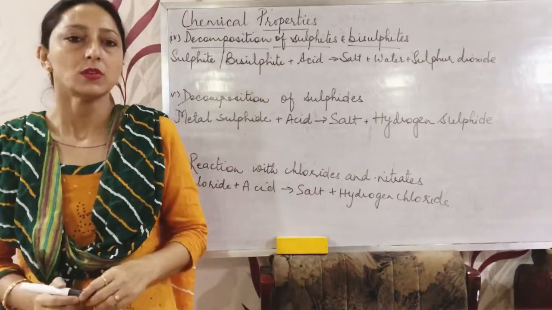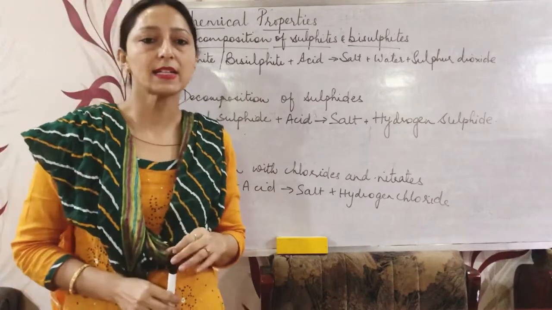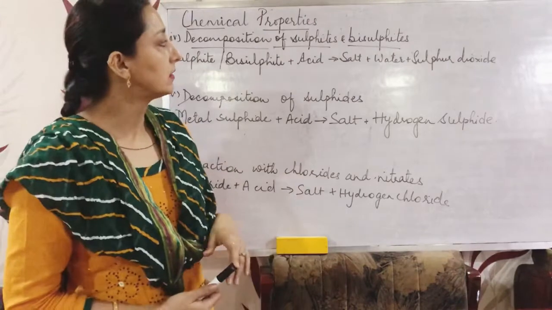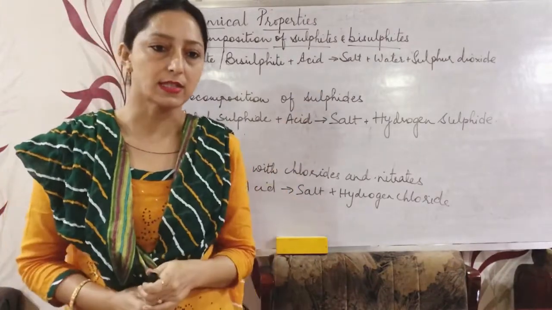Now the fourth reaction is decomposition of sulfites and bisulfites. We know that acid reacts with sulfites and bisulfites of the metals and they liberate sulfur dioxide gas.